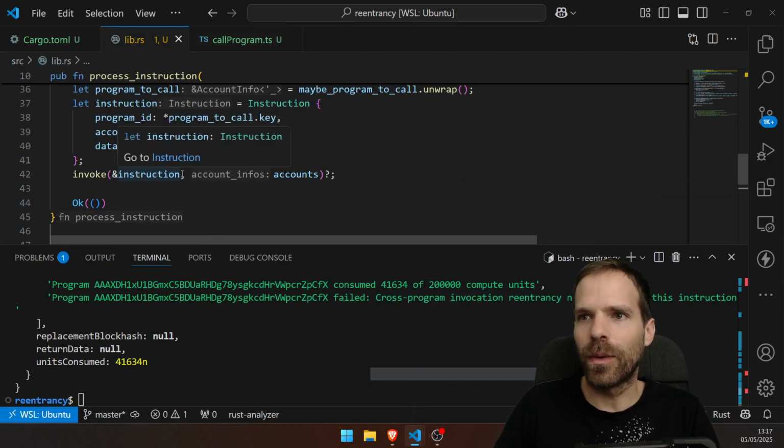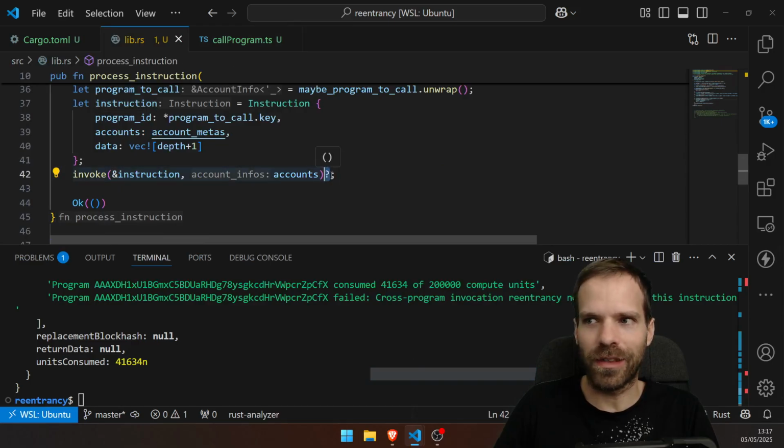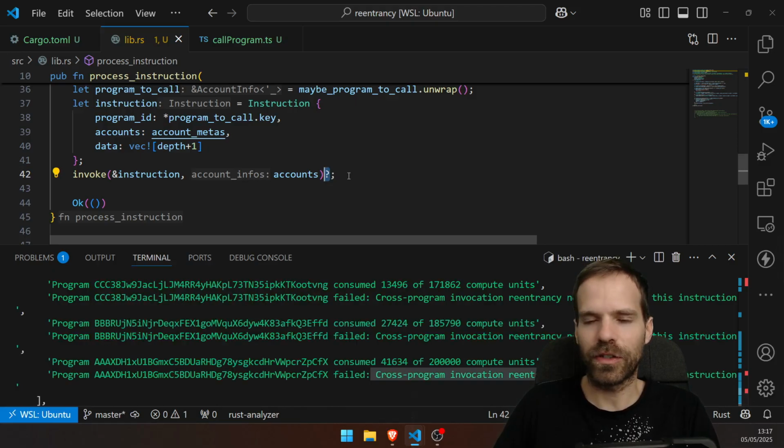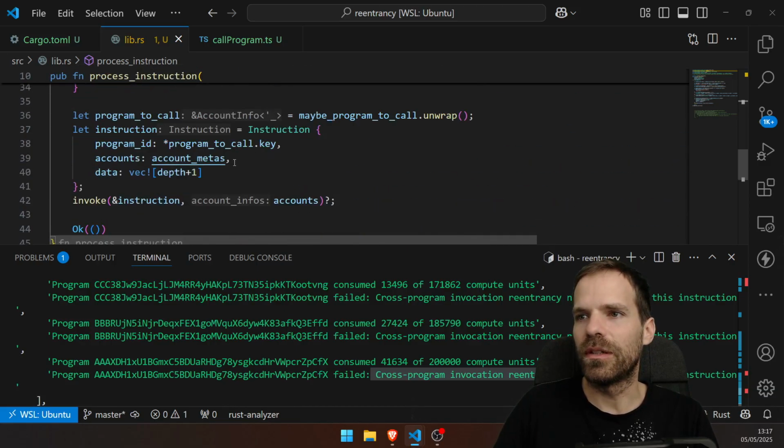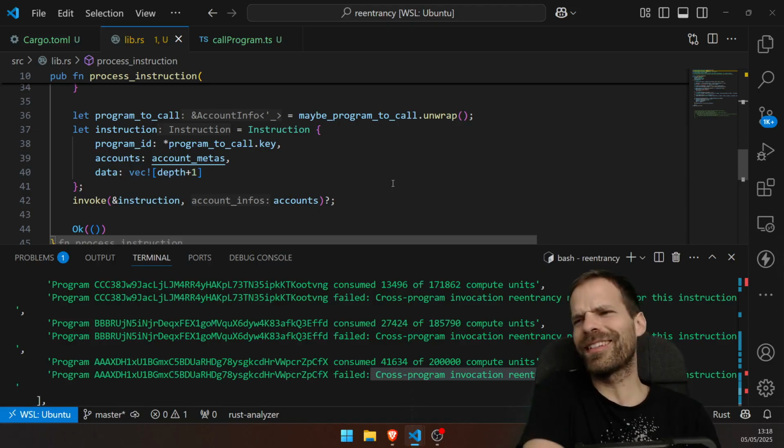Why? Because when I'm invoking, I'm just raising the same error that I get from here. I could have my own error, such that program B and A would then return something else or whatever. But otherwise, they just raise the same error. I think in Rust you raise and not throw, but whatever. And yeah, then we get an error. Cool. Yeah. I mean, is that it?